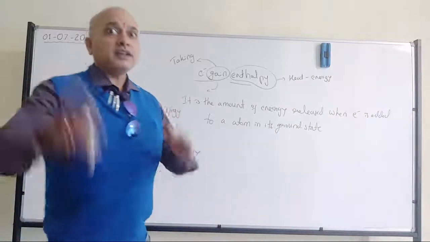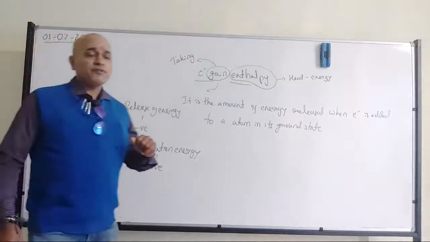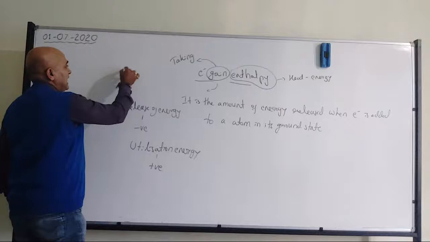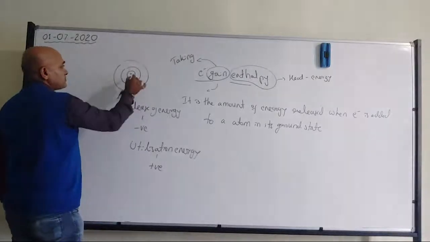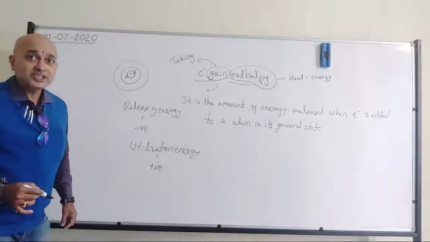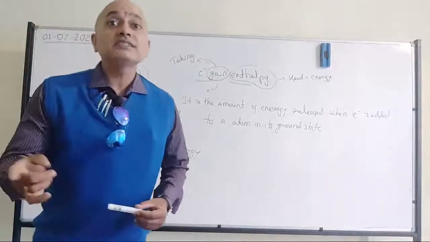Okay. What is ground state? Ground state means, for example, we have an atom. Now this is the electron which belongs to energy level 1. I am giving the answer for the question what is ground state.